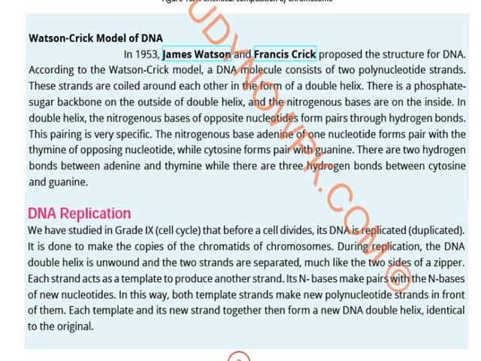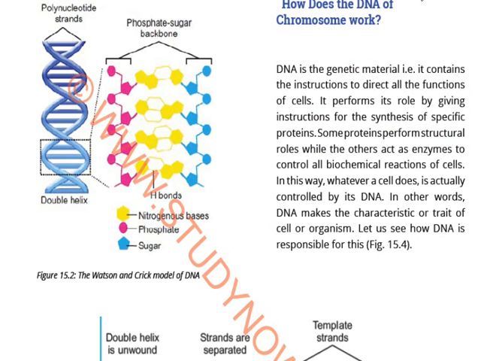As we all know, the Watson-Crick model of DNA was designed by James Watson and Francis Crick, and they proposed the structure of the DNA according to the fact that it has two polynucleotide strands which are interwound with each other. They are coiled around each other, and they are forming a double helix. As you all know, the structure of the double helix is this one. So if you see the structure, this is the double helix structure, and the polynucleotide strand, poly means many, and nucleotides are many here. So many nucleotides join to form DNA. This is the Watson and Crick model.